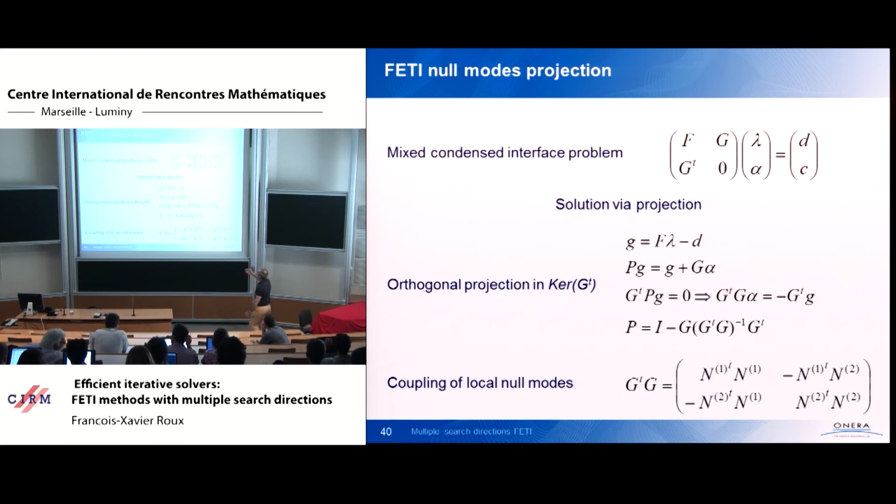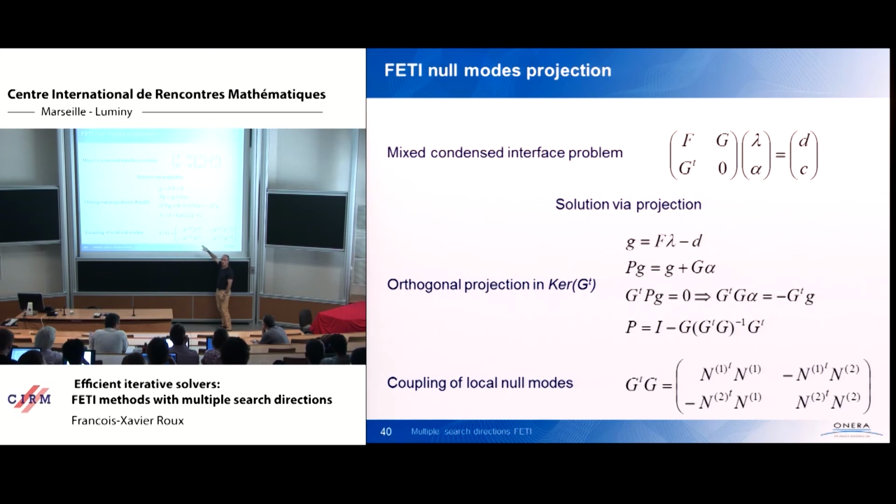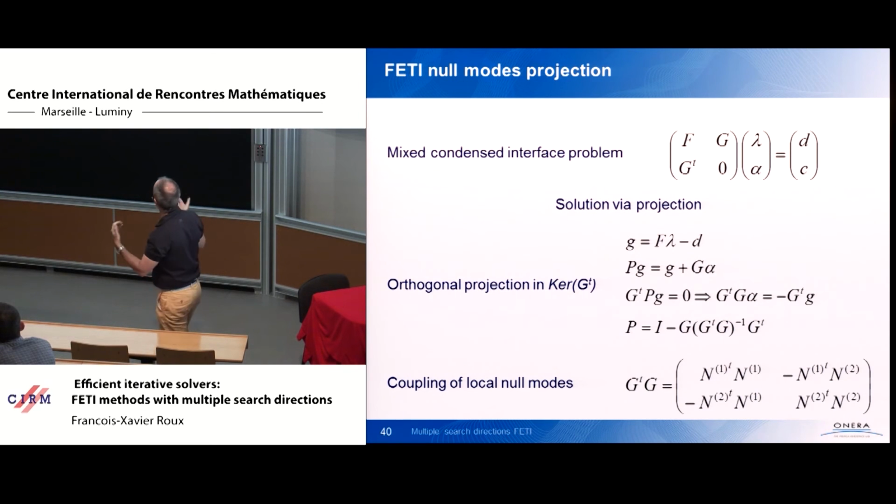What is the projection? The projection is identity minus G, G transpose G inverse, G transpose. But what is the dimension of G transpose G? In the case I presented, it's 600. It is a small problem, and it is a sparse matrix. You have a non-zero coefficient in the G transpose G matrix only linking rigid body motions of neighboring subdomains. The G transpose G entry is just the dot product of the traces of the rigid body motions of each subdomain on the interface. So it is a small sparse matrix.